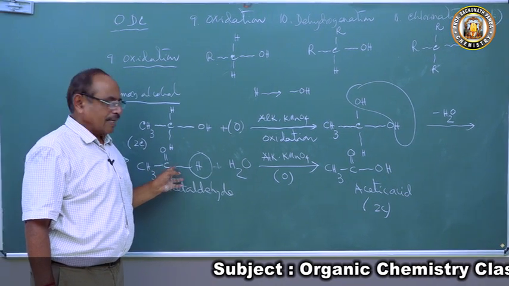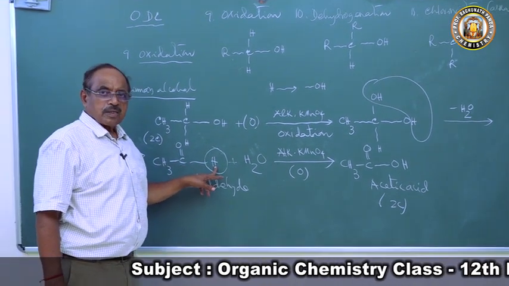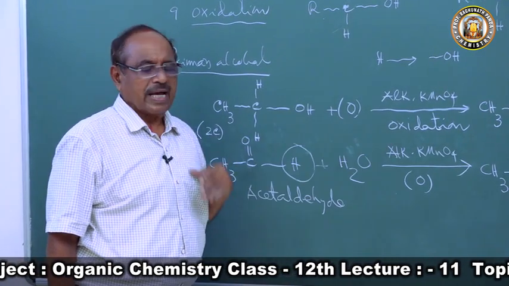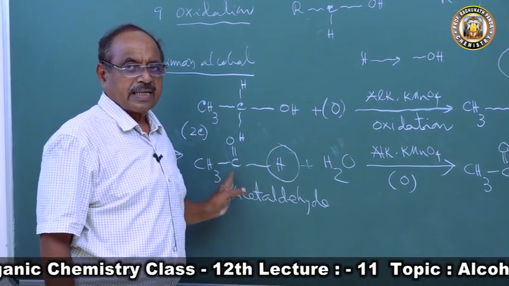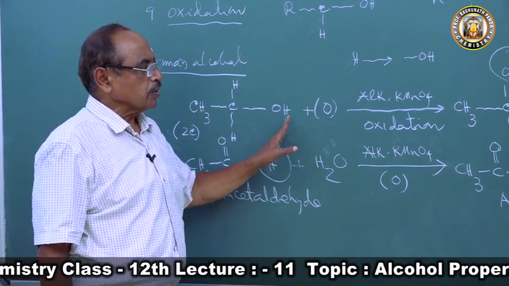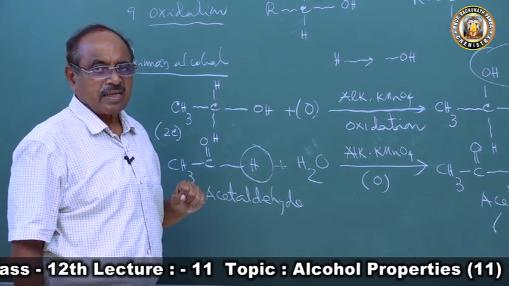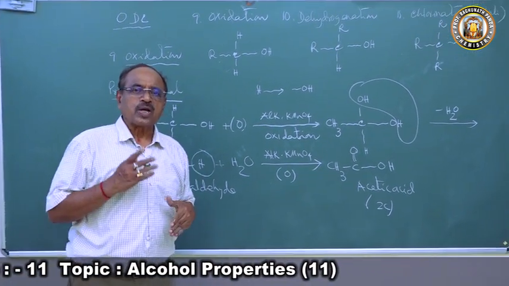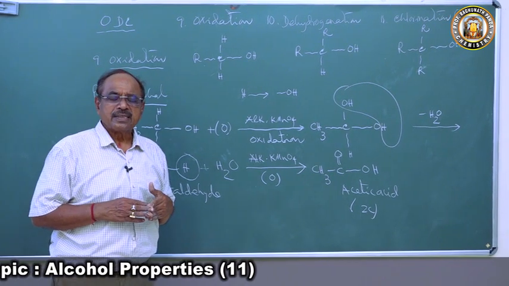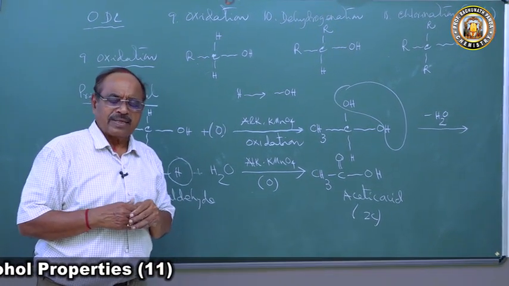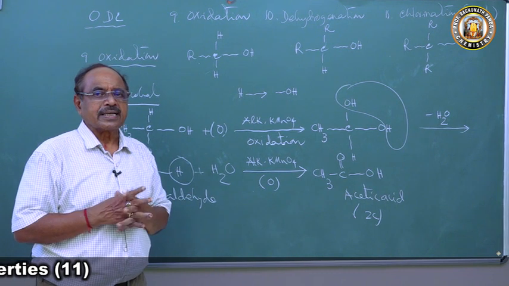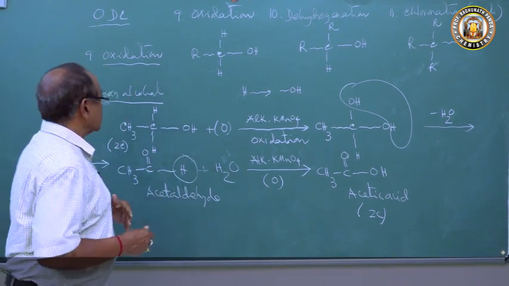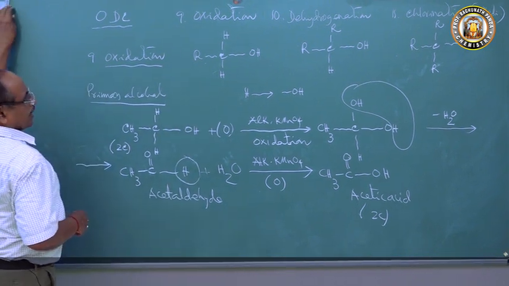The aldehyde has a lone hydrogen atom which is susceptible to oxidation, so it undergoes oxidation to form acid. Ethyl alcohol forms acetaldehyde, then acetic acid. If you take propyl alcohol, this will form propionaldehyde, then propionic acid. Any primary alcohol you take will form its aldehyde, then the carboxylic acid containing the same number of carbon atoms, and the oxidation is very easy in case of primary alcohol.